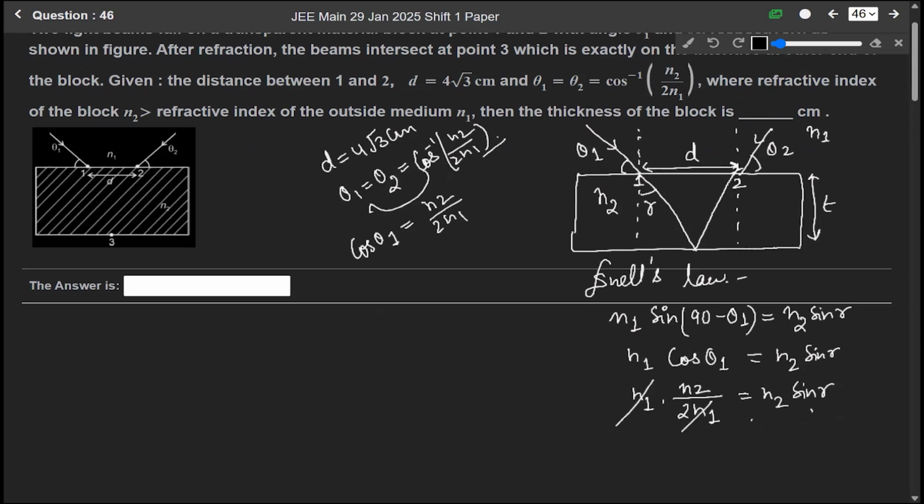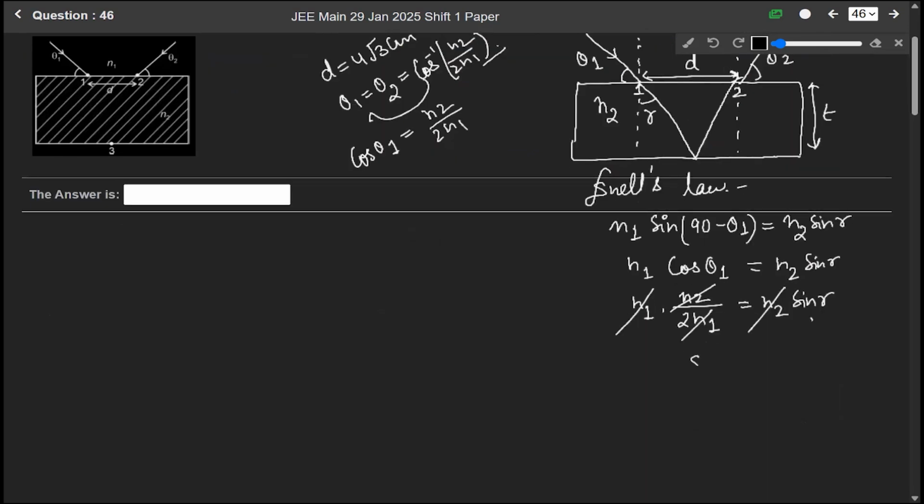So n1 cancels out, n2 cancels out. So we get sine r equals 1 by 2. Solving it, we get sine r equals sine 30 degrees. So from here r equals 30 degrees.